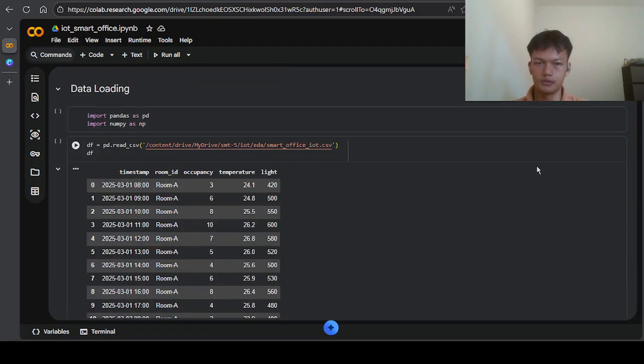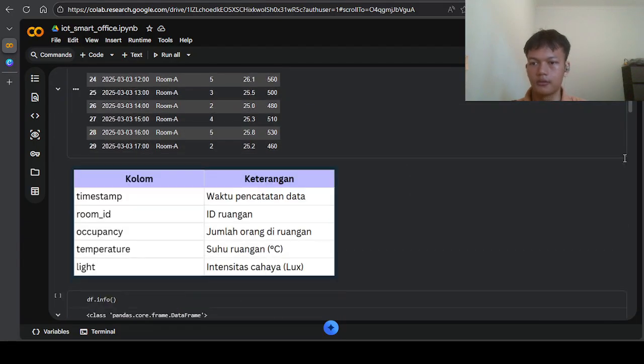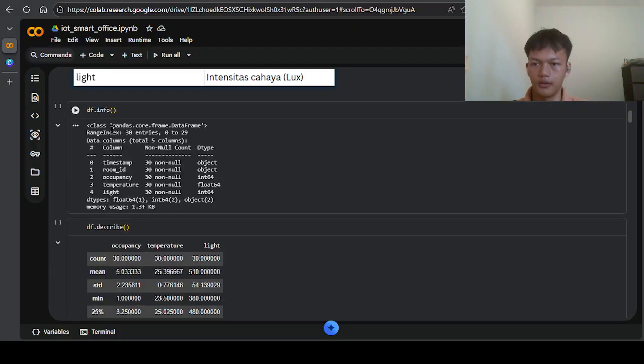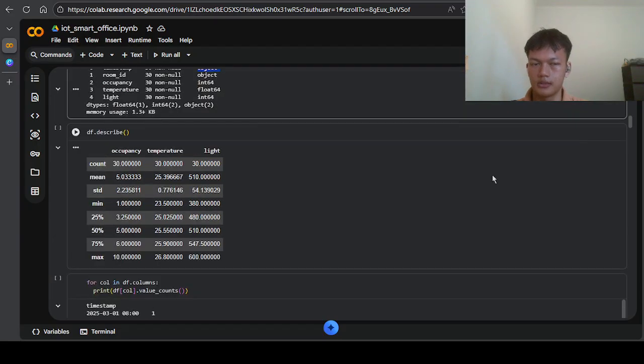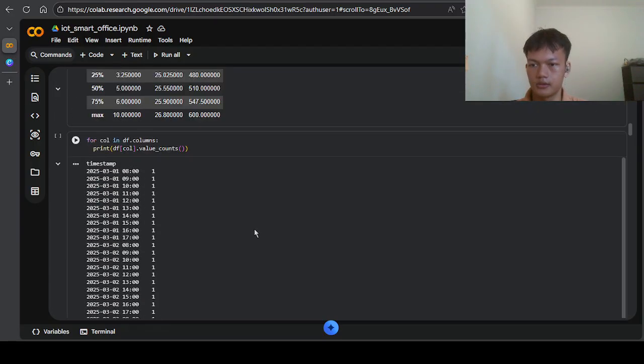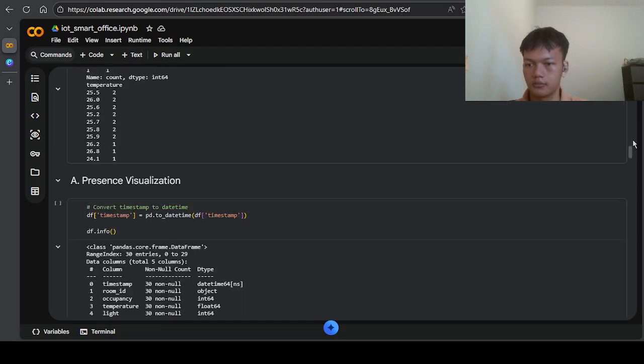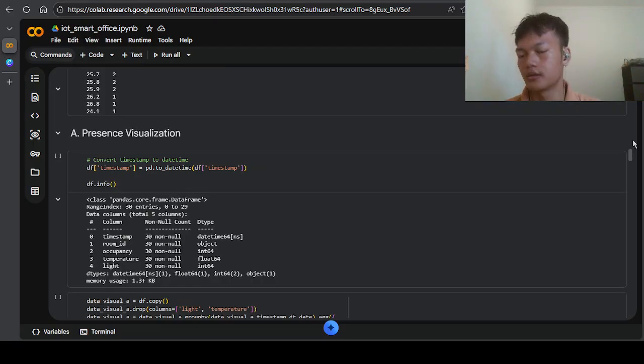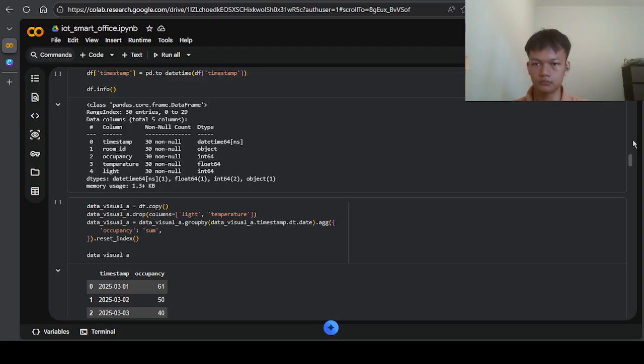Here I'm loading the data, and then getting the info of the data. The timestamp is a string, so I need to convert it into datetime later on. Then is the statistic description: the mean, standard deviation, the count, and the max. And then here I'm displaying the unique values for each column. Then let's get into the first part, the attendance visualization.